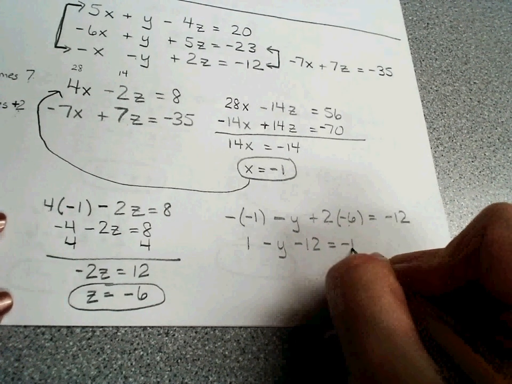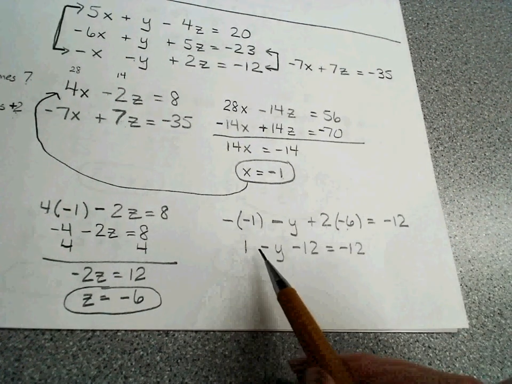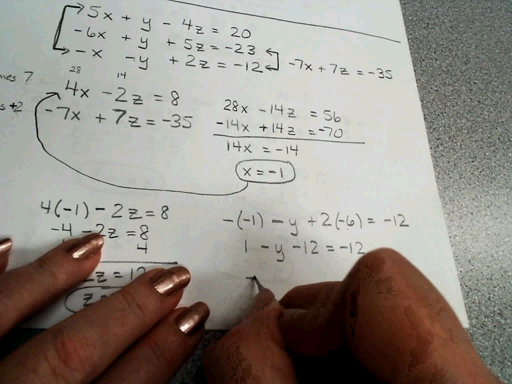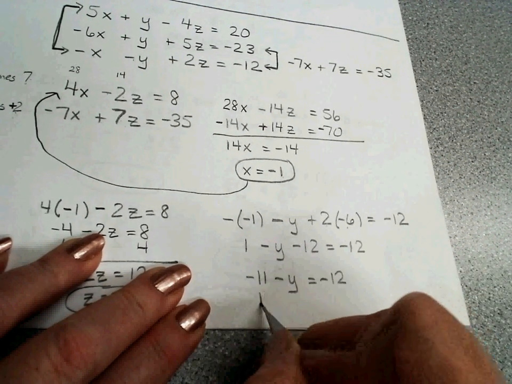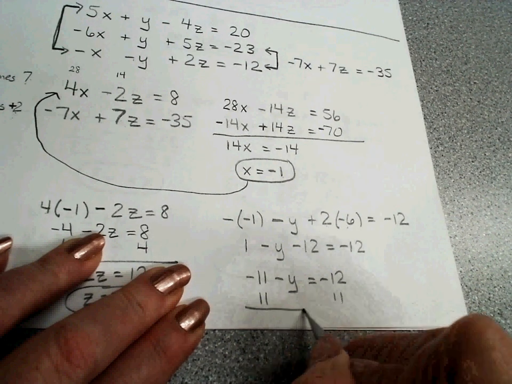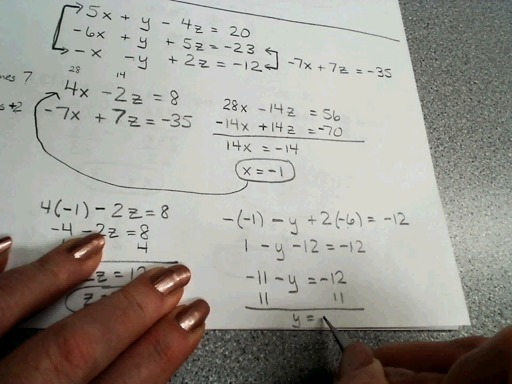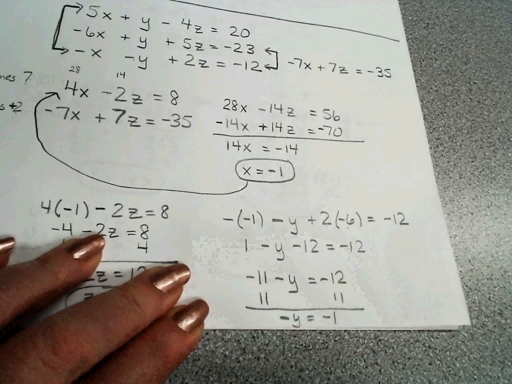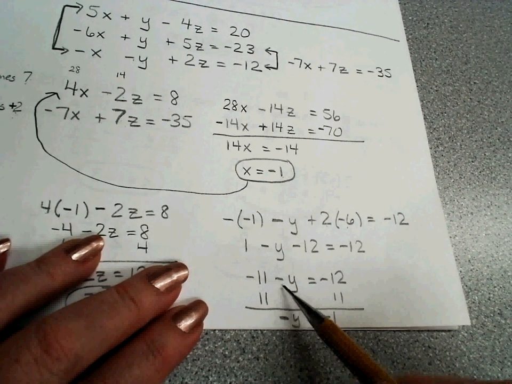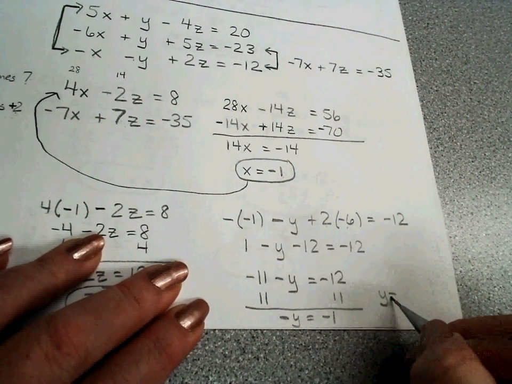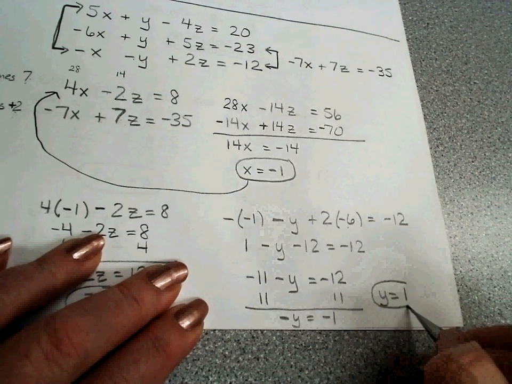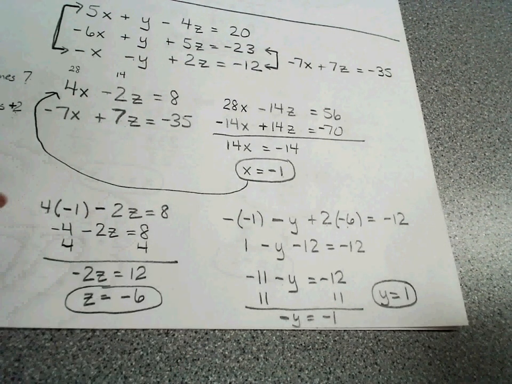Negative negative 1 is positive 1. 2 times negative 6 is negative 12. Combine like terms. 1 take away 12 is negative 11 minus y equals negative 12. Add 11. Add 11. Y equals negative y. Don't forget that. Ms. Woods was almost queen of signs. Negative y equals negative 1.